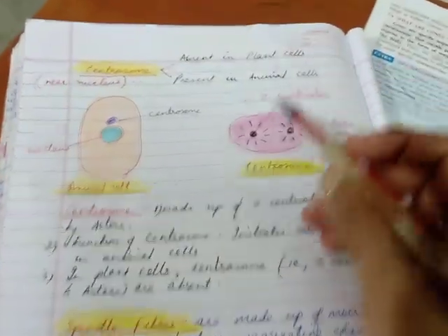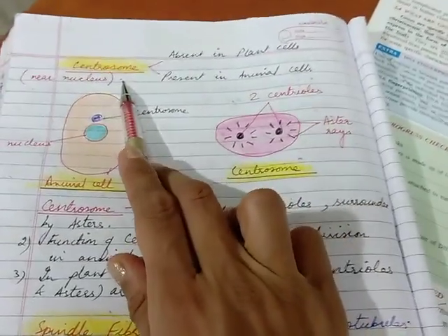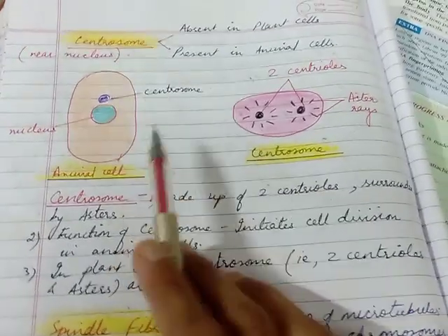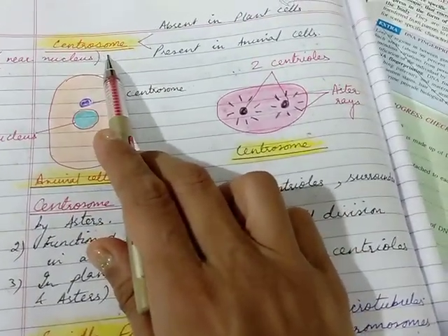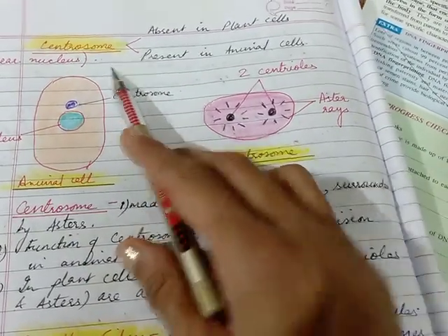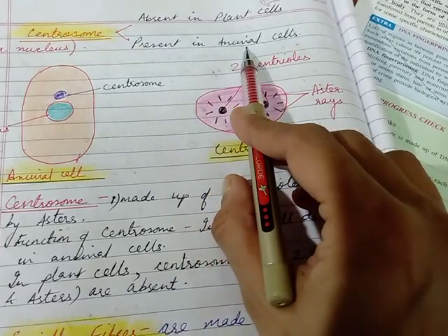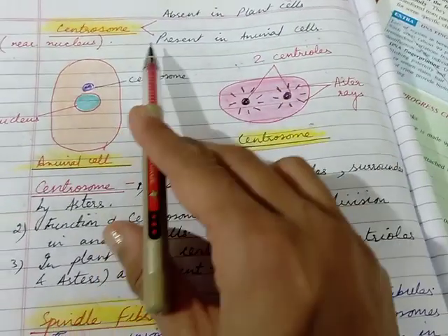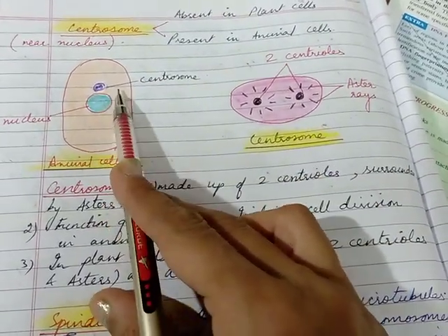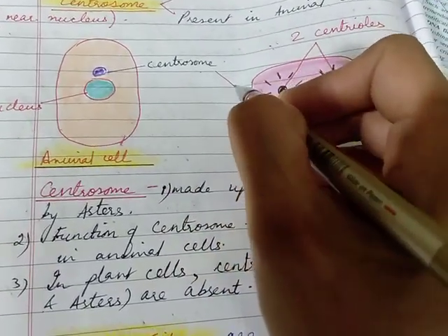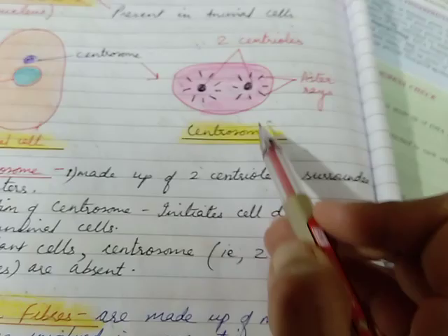Moving to the third, I'll start with a topic. Now this is nothing new to you. You've done this in class 9th, but we'll revise it for our purpose of cell division. Centrosome. Centrosome is a cell organelle which is found only in animal cells and absent in plant cells. This you've studied in class 9th, right? Where is it present? It is present near the nucleus. You have to imagine how it looks like.